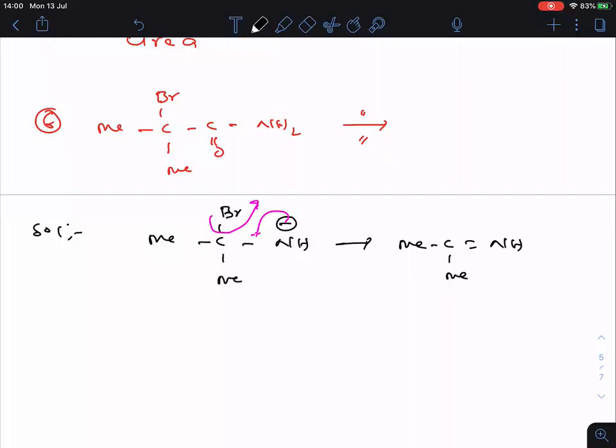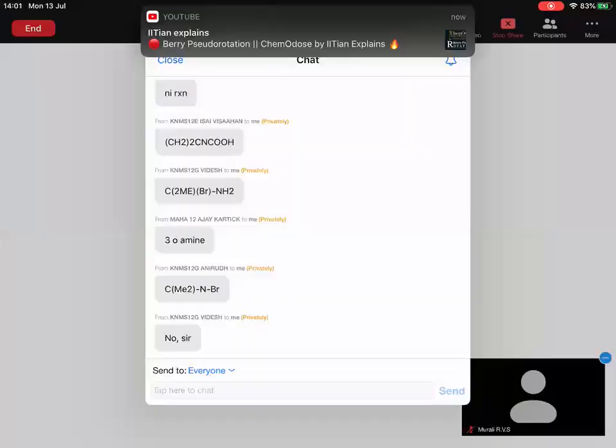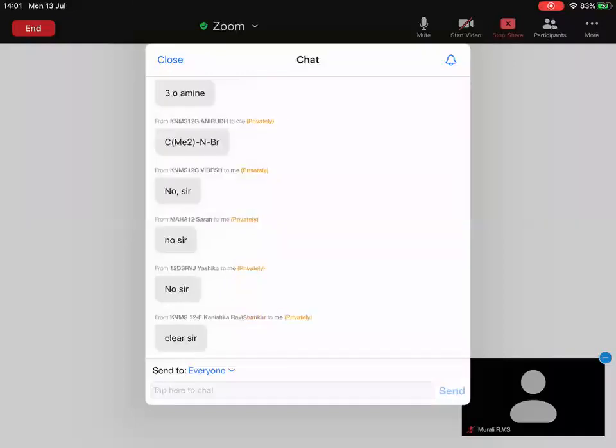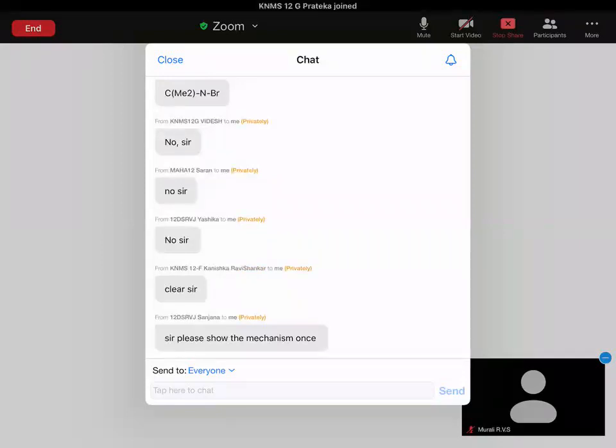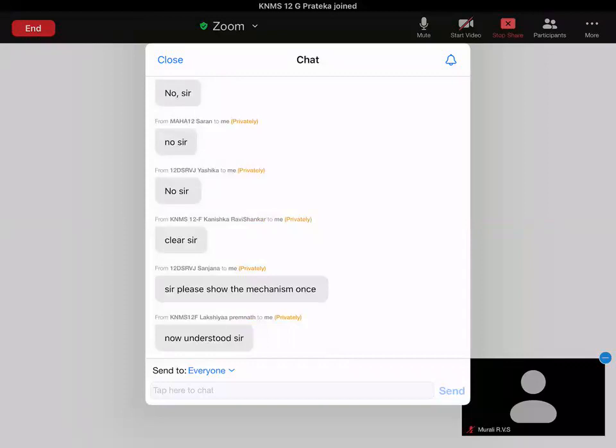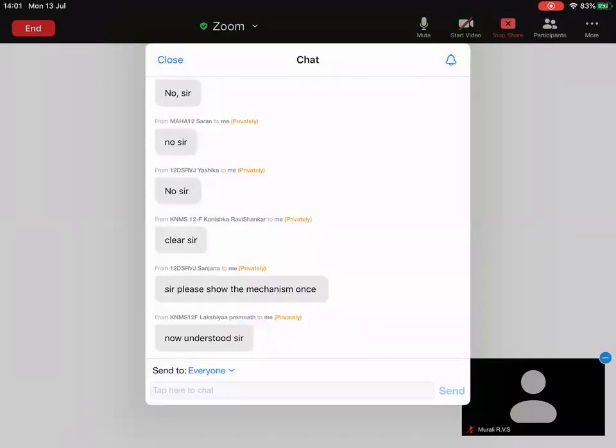Tell me, anyone having any doubt here? Anyone having any doubt here? According to mechanism only they asked the question, but it is a tricky question. One of the recent JEE Advanced questions. Clear, everyone? Mechanism we already discussed, no?